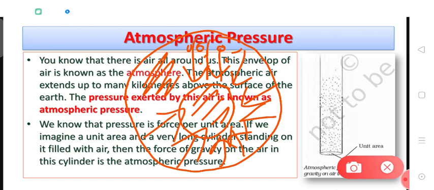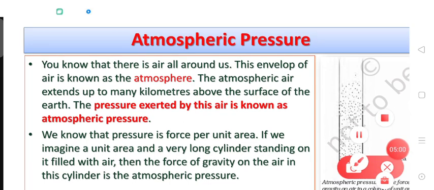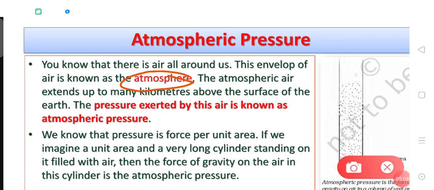So dear students, what is atmospheric pressure? This is a pressure which is exerted by air particles, or we can say the air, on the surface of earth, because the air is being pulled towards the earth due to gravitational force. Let's have a look at what is written here. You know that there is air around us. This envelope of air is known as atmosphere.